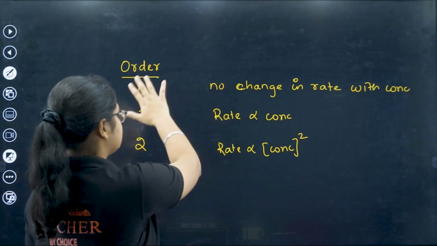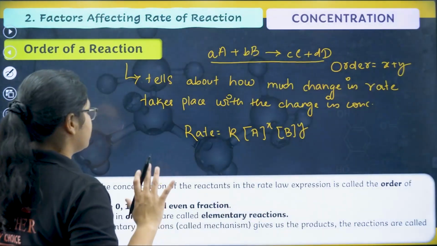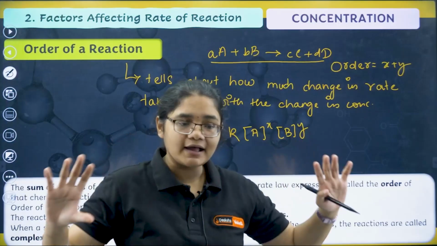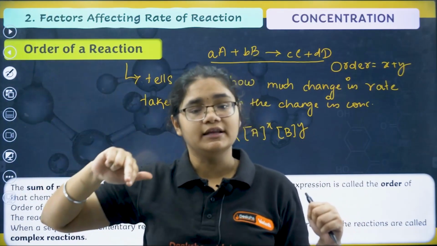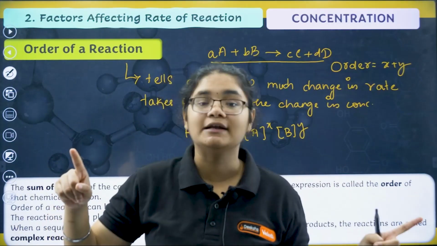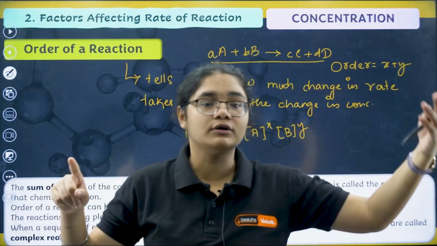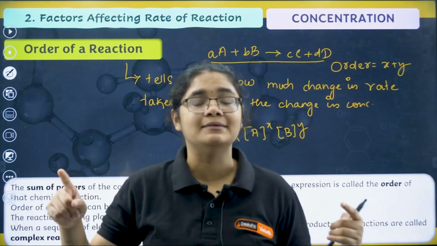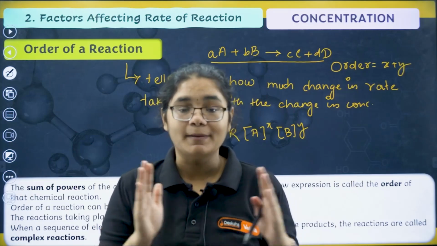Okay, we'll study these 3 orders in detail, so don't worry, I'll explain. But for now, you have to understand that if I change the concentration, rate will definitely increase. But how much? If you double the concentration, whether the rate will become double or quadruple, that we can decide only from the order of the reaction. I hope I am very clear here.